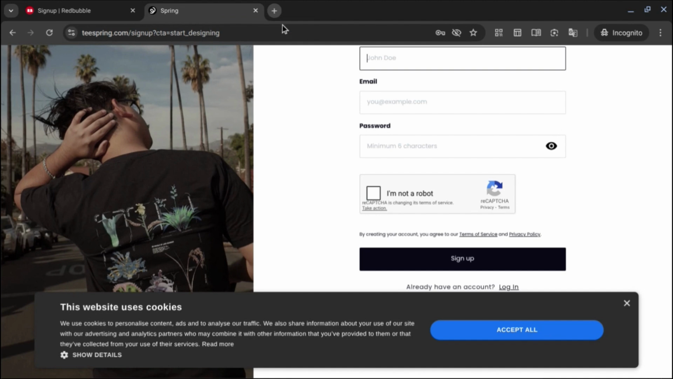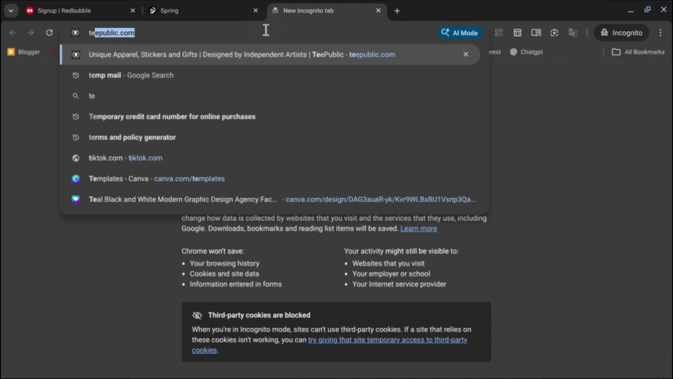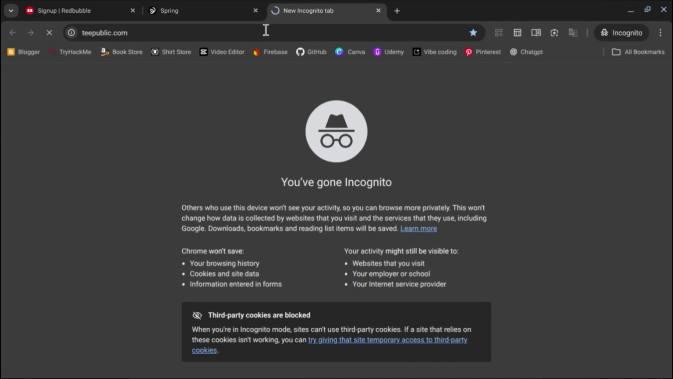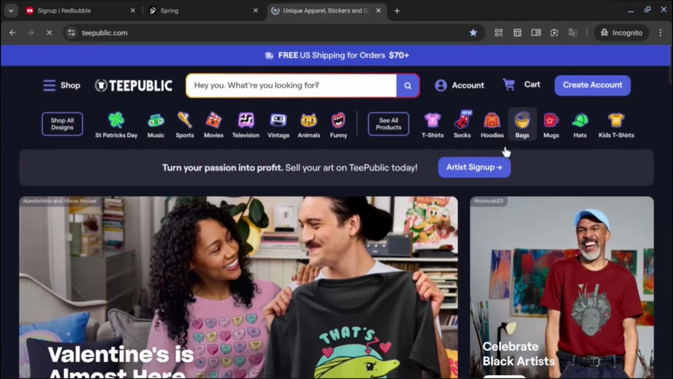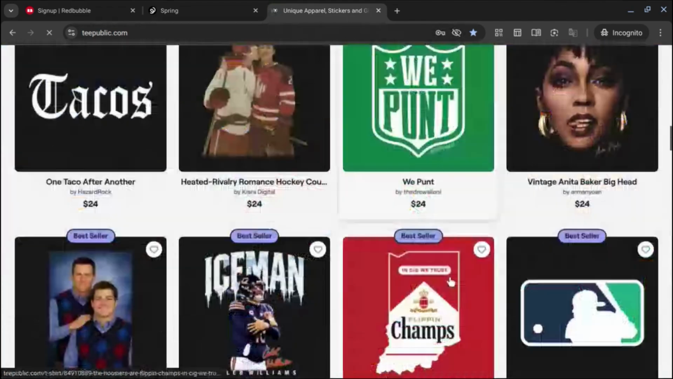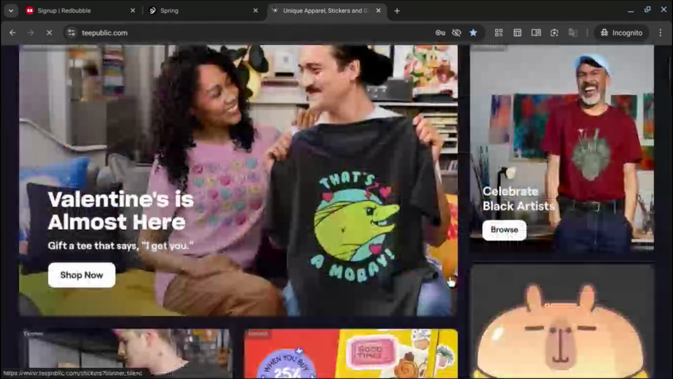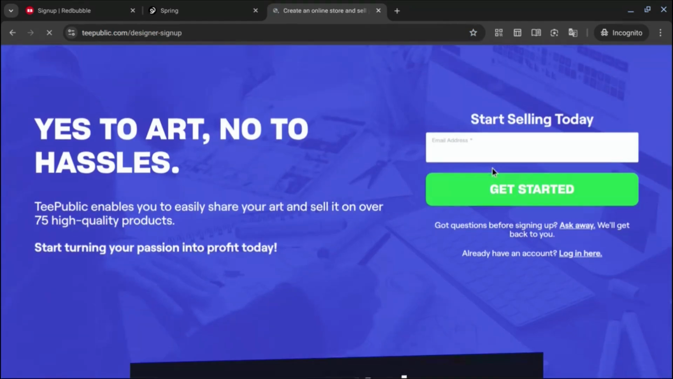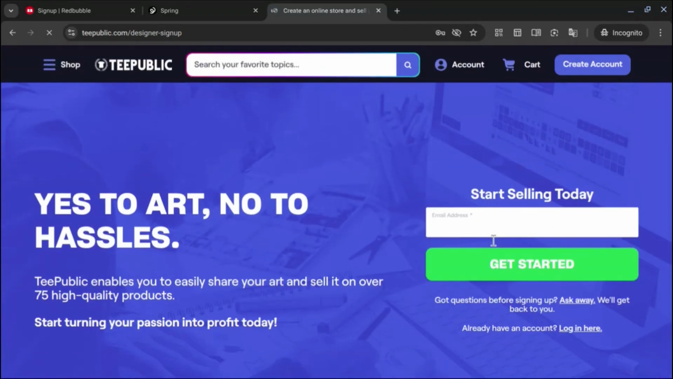TeePublic. So this is also a website that helps you sell designs. So here you can see, very nice, right? When you want to sell designs, you just click on artist sign up. Don't click on create account, click on artist sign up. Then here you can sell all your designs. Just input your email, then you start everything.